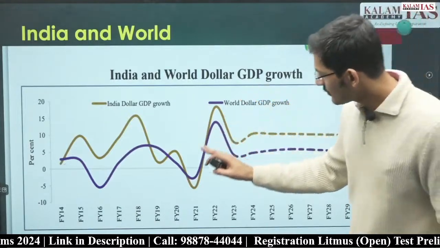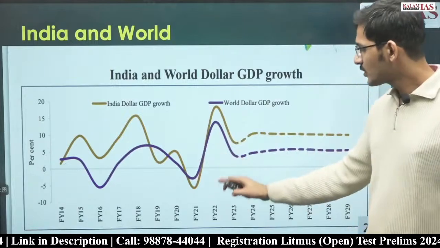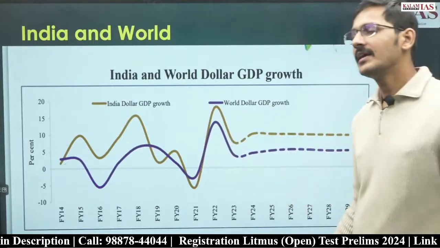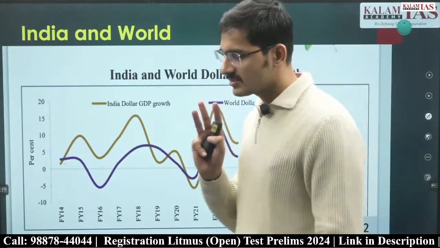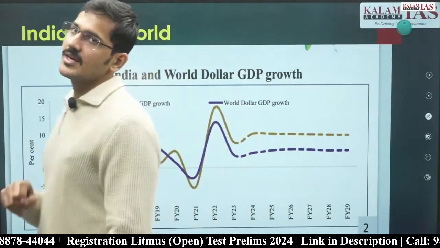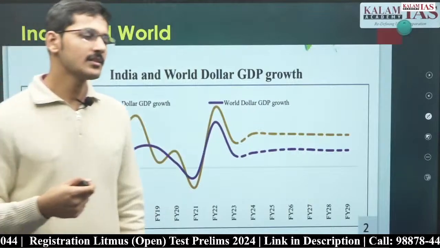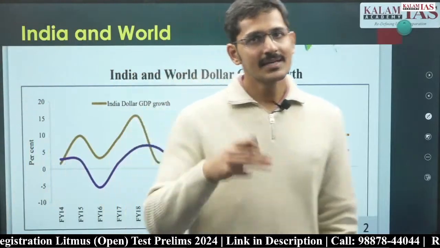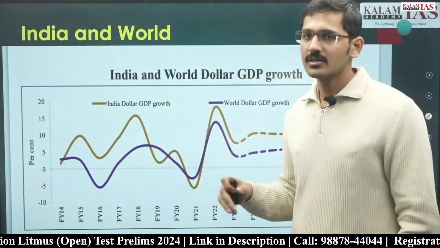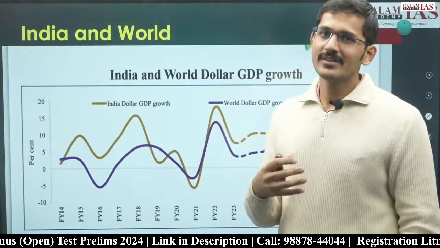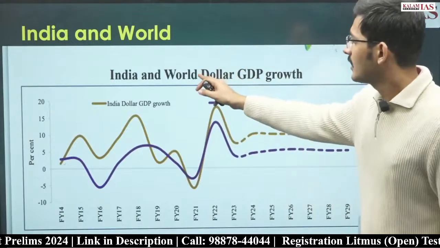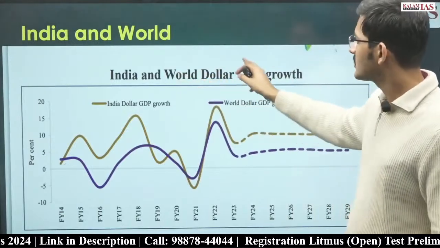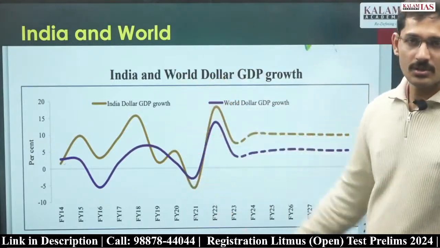After financial year 21, in financial years 22, 23, 24, India's growth rate is higher than world growth rate. Only in the past 3 financial years has India's growth rate been higher than the world growth rate. Apart from that, it has been up and down every other year. So if there is a statement about 5 years or 10 years, that statement is going to be wrong. And again, make sure this is in terms of dollar, it is not in terms of rupees.